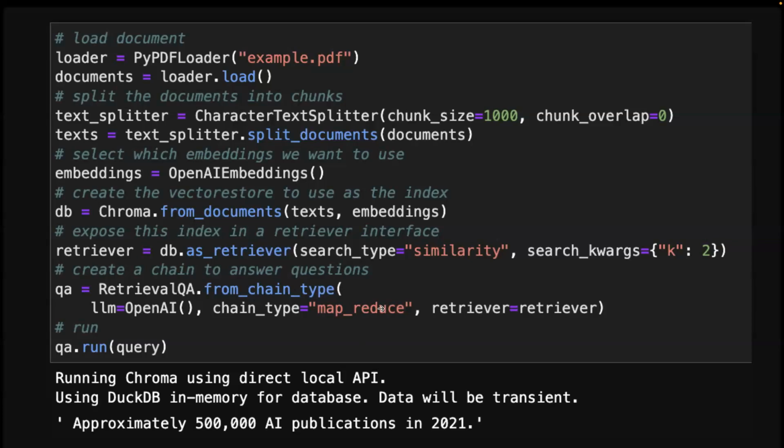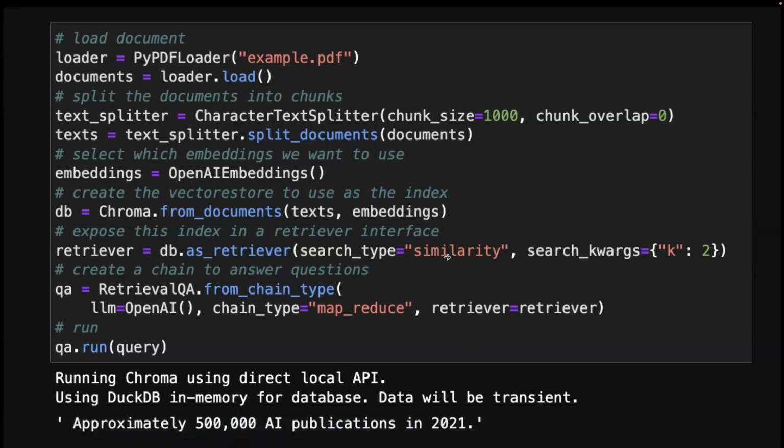There's also the stuff chain. If you feed your whole document through the stuff chain, and your document is over the token limit, it will give you an error message saying it's too big. So be careful with the MapReduce chain though, because if your document is super long, it will take a lot of tokens, and because it's scanning through all the documents and feeding all of them into your OpenAI API, it can be expensive.